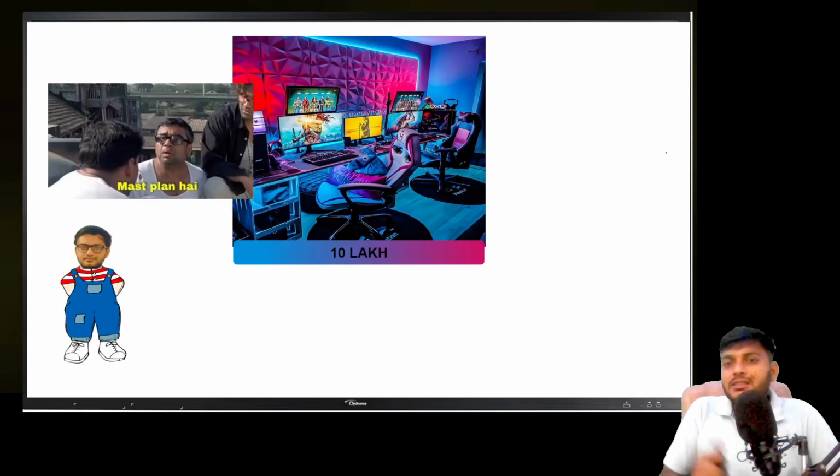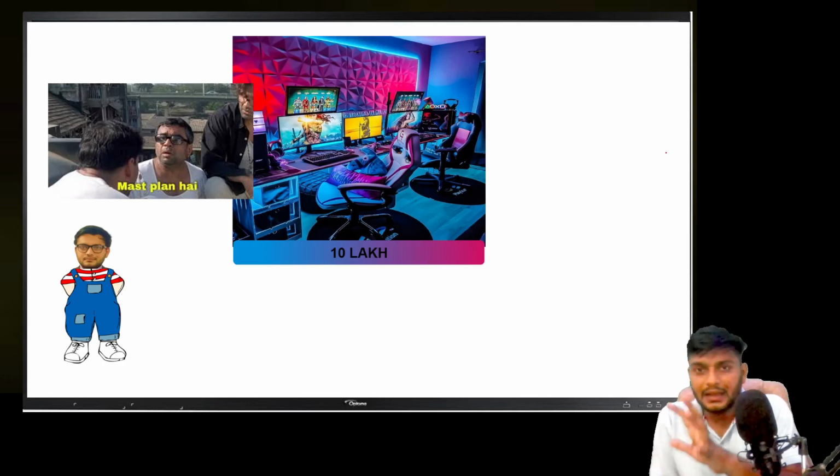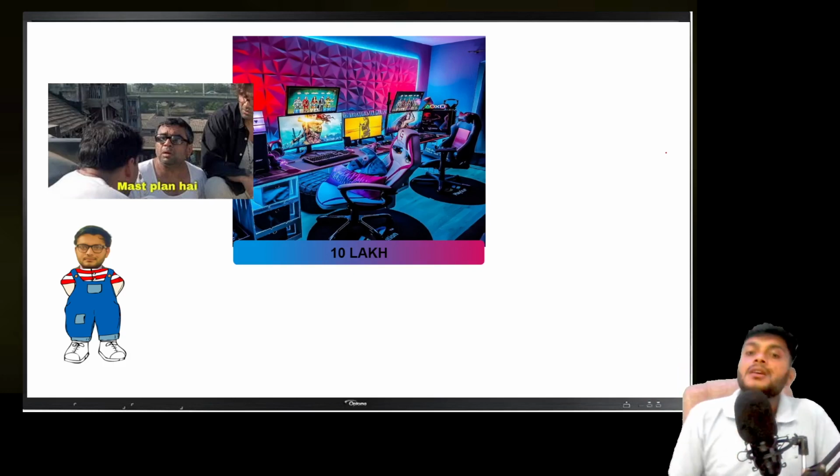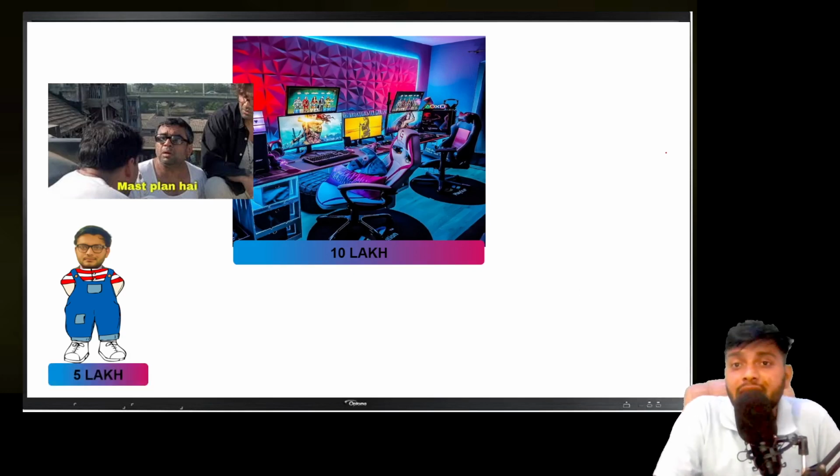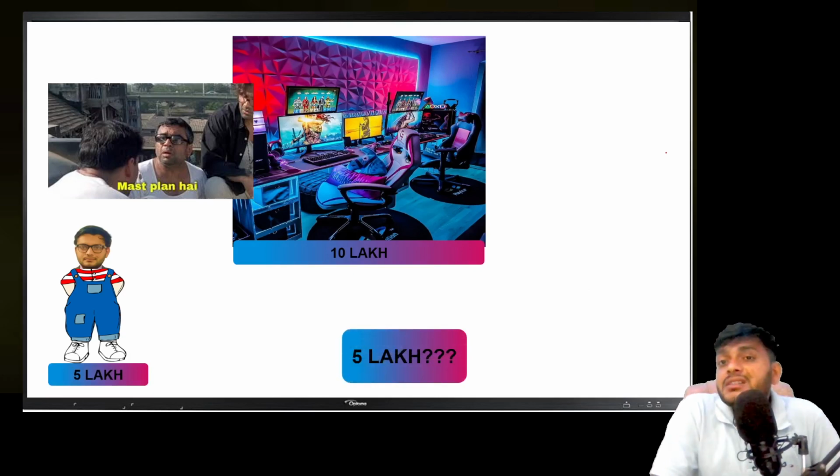So to execute this plan, I need to set up some studio. I need 10 lakh rupees of investment in it. And I only have 5 lakh rupees in my pocket. What can I do for the rest of the 5 lakh rupees? What is the option for me?